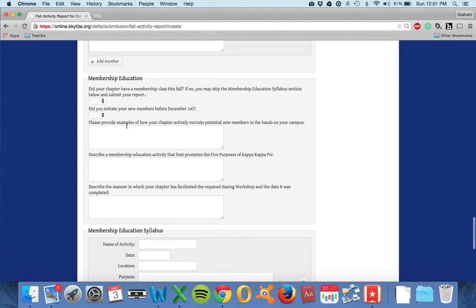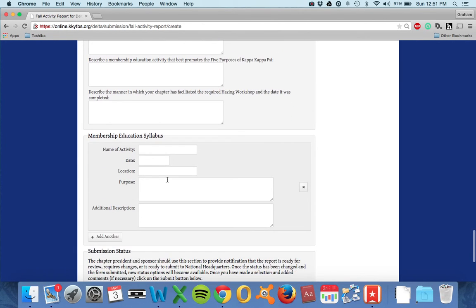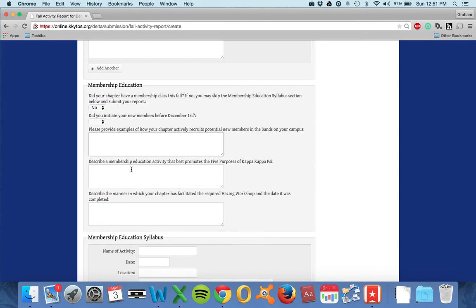And then right here, this is an important section to read through. So, did your chapter have a membership class in the fall? If no, you may skip the membership education syllabus section below and submit your report. Now, since we don't ever have a rush class in the fall, you will select no. And basically, you will skip this section down here, but you still need to be filling in these questions right here. And this is where you need to get in touch with the Vice President of Membership, because he or she will answer these questions and get the answers to you, and you can just copy and paste into these boxes.